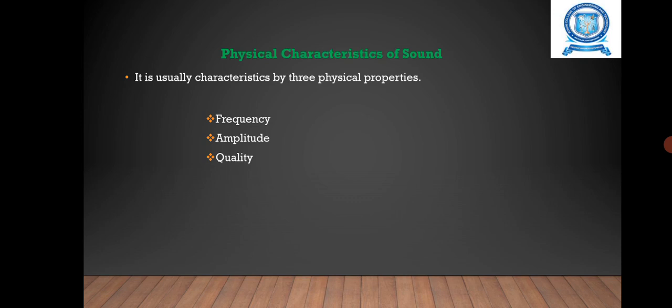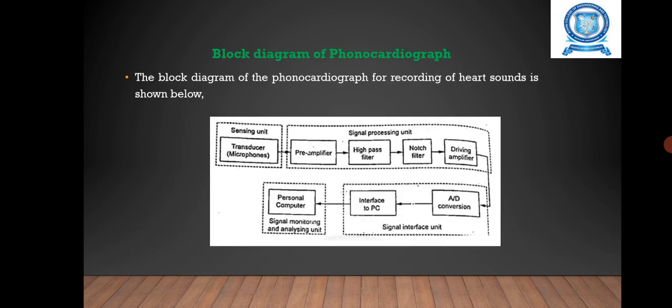The next one is amplitude. It also differs by various factors. That means low frequency heart sounds have the highest amplitudes, and the next one is high frequency heart sounds have the lowest amplitude. Quality. It depends upon the overtones, so quality varies.